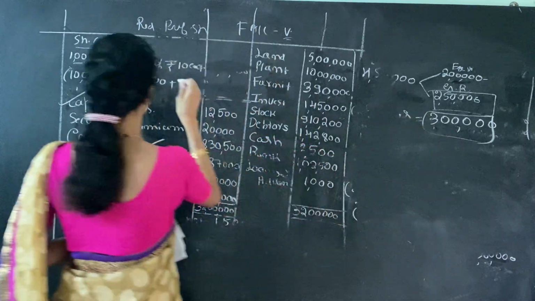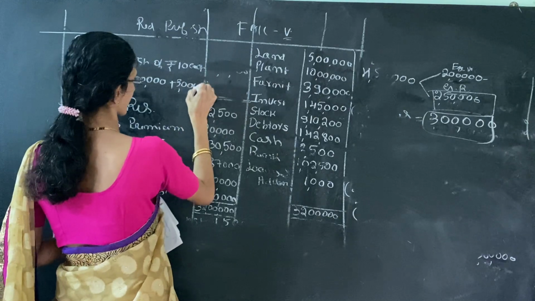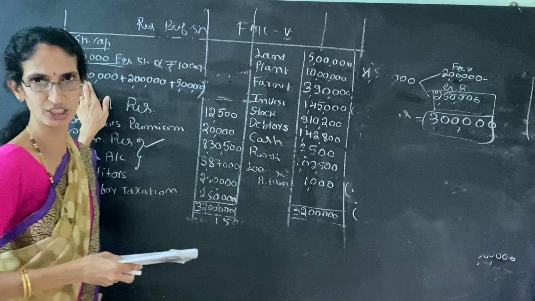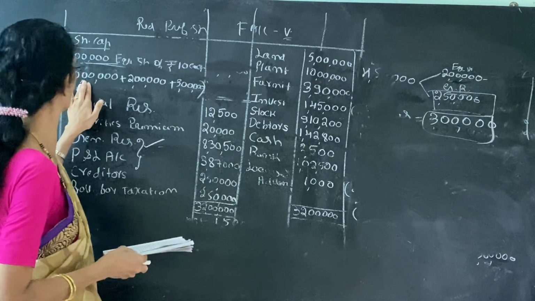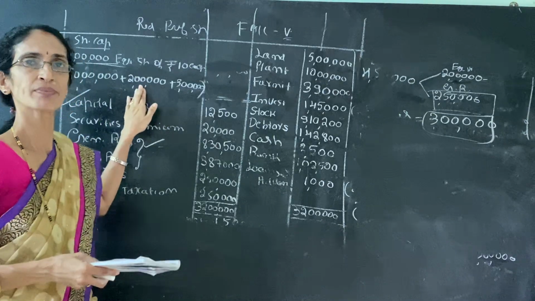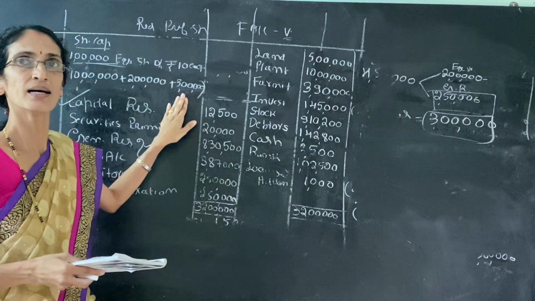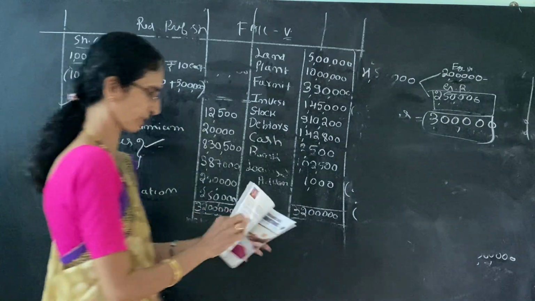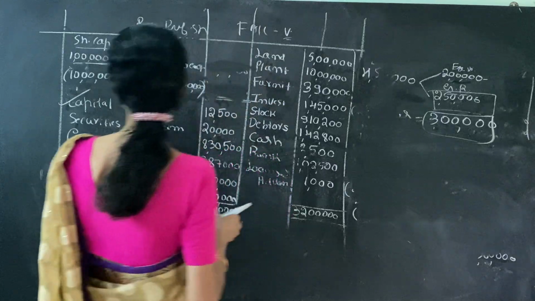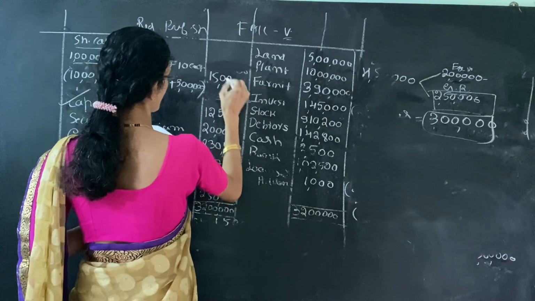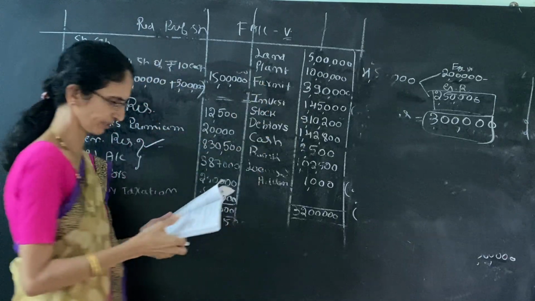Plus bonus issue is 3 lakh. So the total equity share is 15 lakhs.